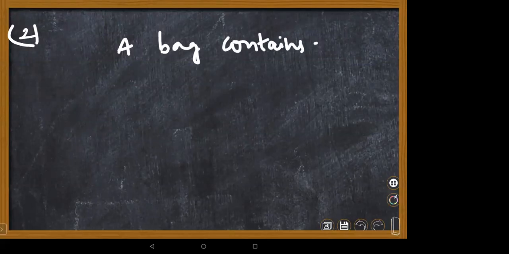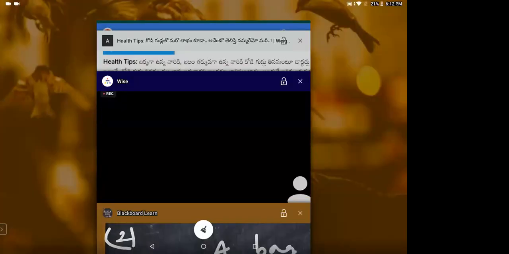In this question, a bag has rupees 750 in the form of 2 rupee coins, 1 rupee coins, and 50 paise coins in the ratio 5:9:12. Then find the number of coins of each type. So a bag contains rupees 750. The coins are 1 rupee coins, 2 rupee coins, as well as 50 paise coins.